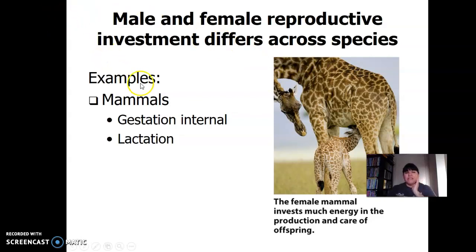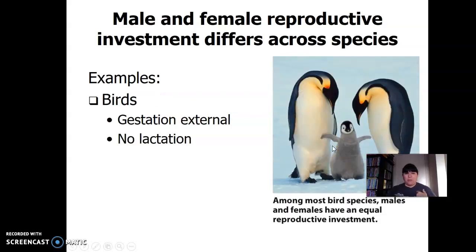So for mammals, gestation's internal, right? Mama, the baby's inside the uterus. That takes a lot of energy. Lactation, mama feeds the baby milk. A lot of investment on mom's part.